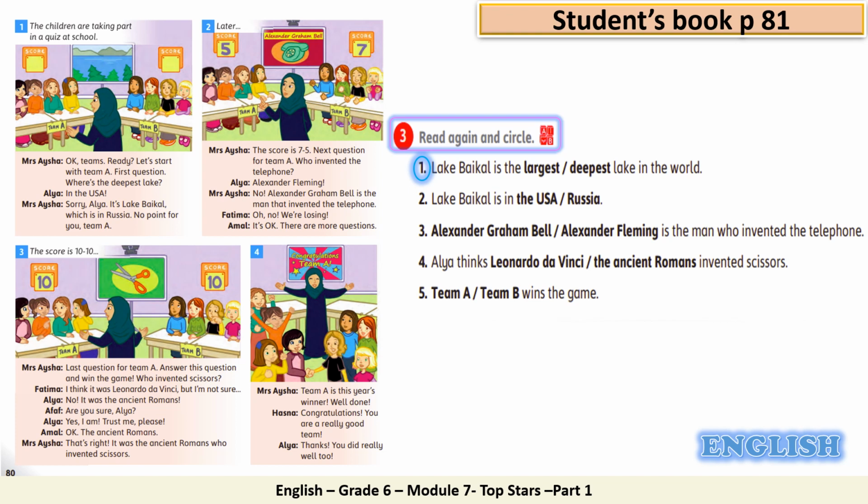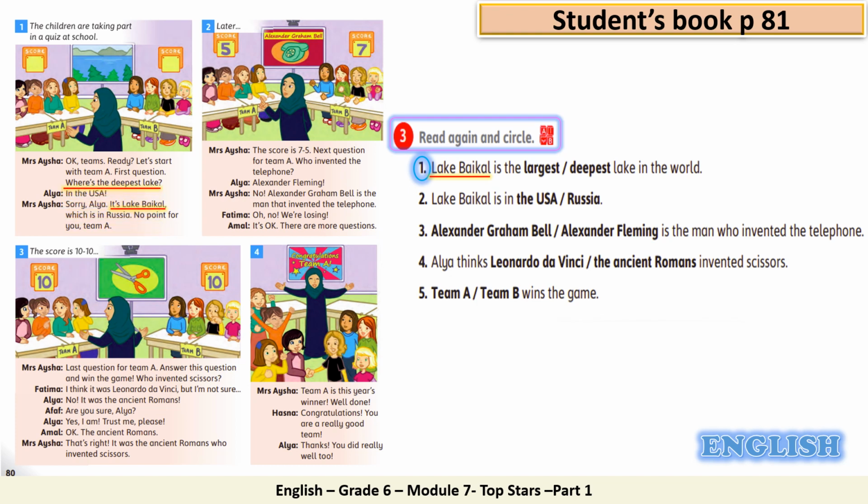Let's focus here on exchange number 1. So the keyword here is Lake Baikal. So look here, Mrs. Aisha said, sorry Alia, it's Lake Baikal. So are they asking about whether it is the largest or the deepest? Great.